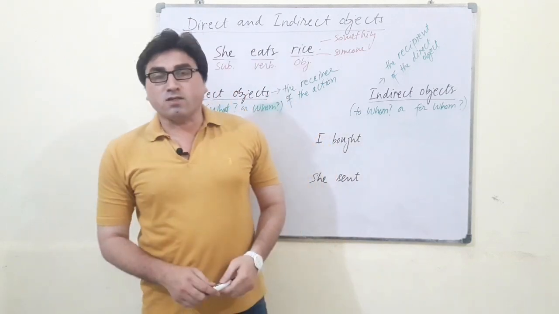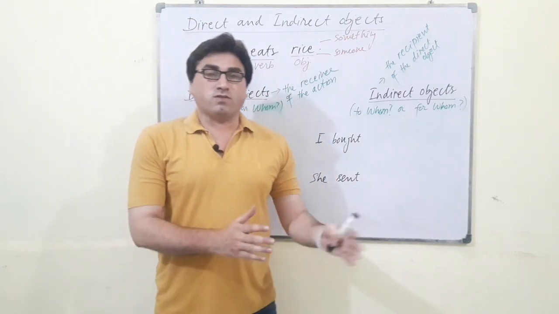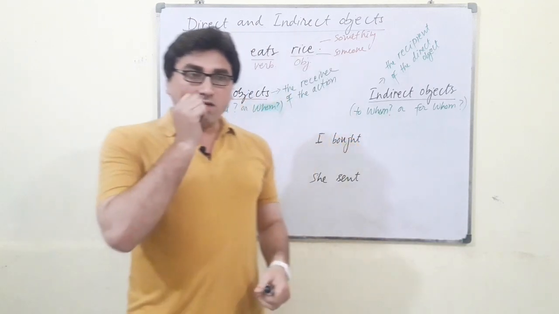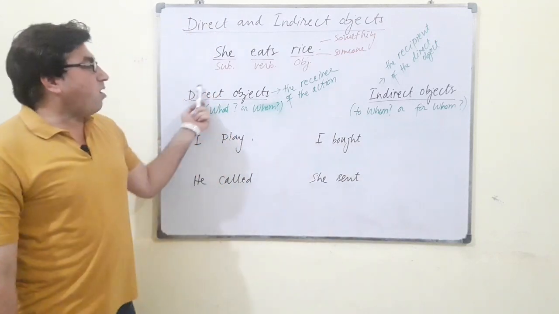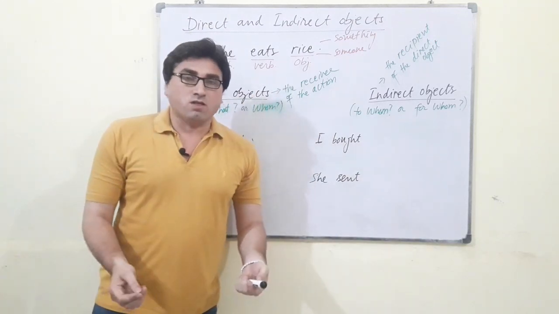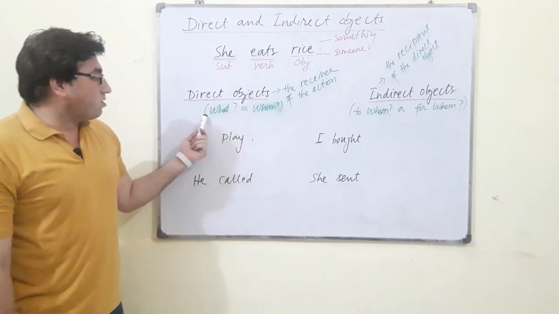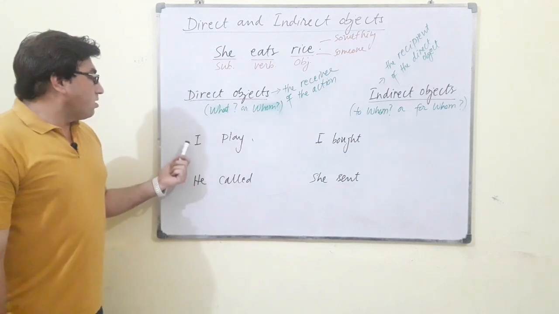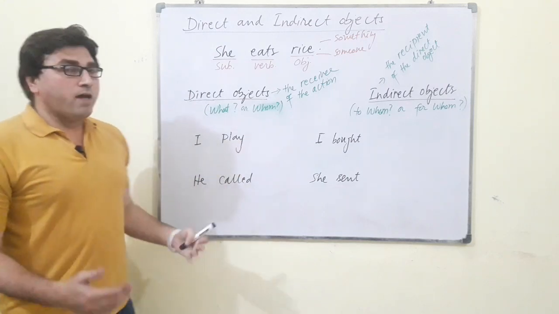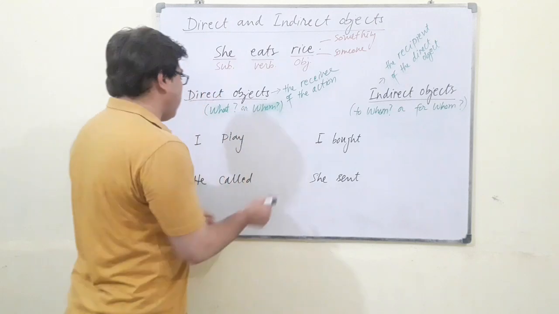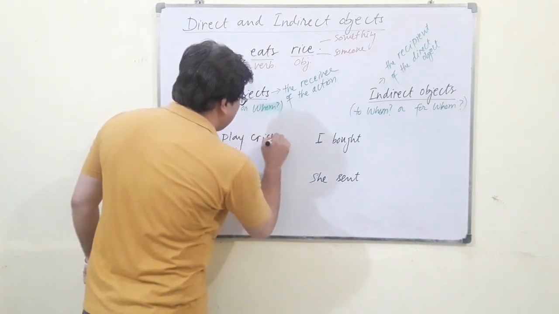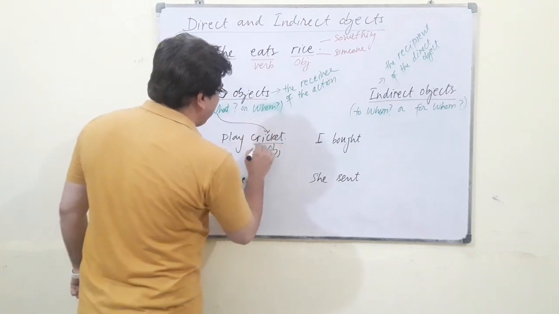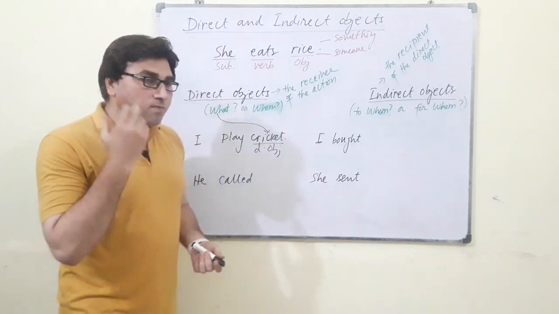As far as the objects are concerned, there are two kinds of objects: direct objects and indirect objects. First, we'll be dealing with direct objects. A direct object is the receiver of the action and it answers the question what or whom. For example, I play. I play what? I say I play cricket. Then it is the object that answers the question what. That is why it is called a direct object.